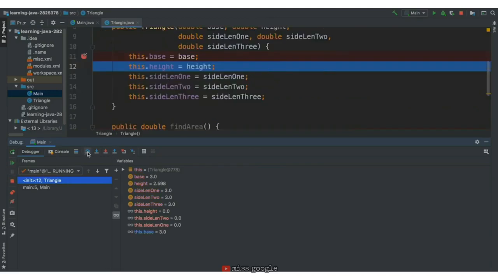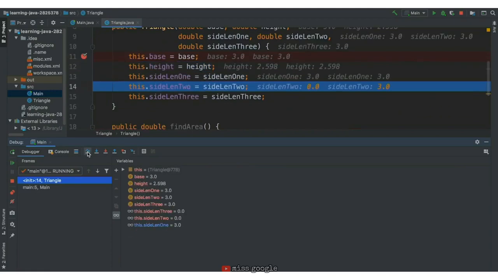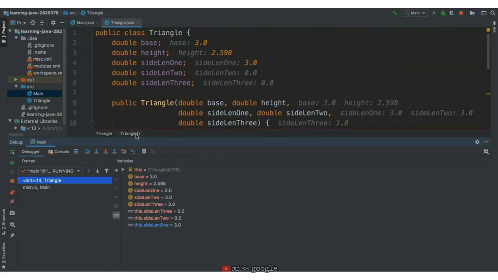Let's hit step over a few times. And as we continue throughout the constructor, each attribute is getting initialized, this time for triangle B. Let's hit continue.